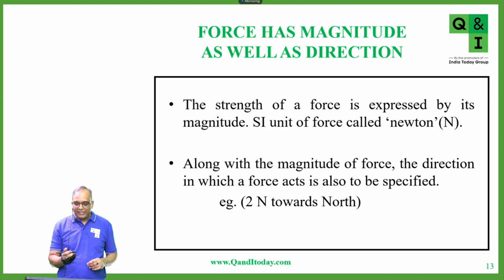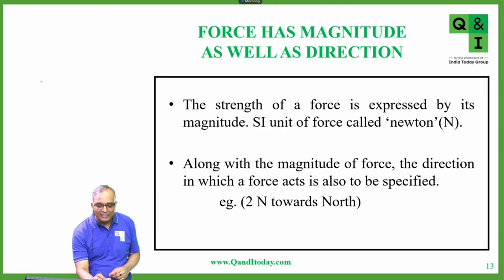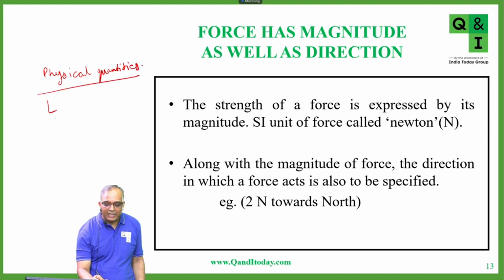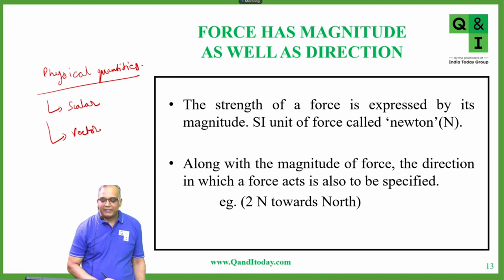So there are two kinds of physical quantities, as I said: scalar quantities and vector quantities.